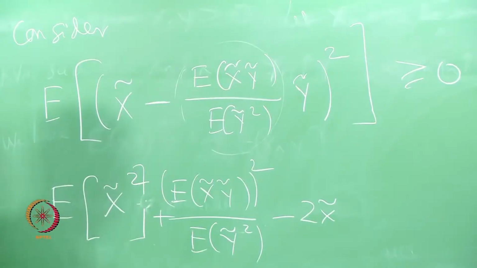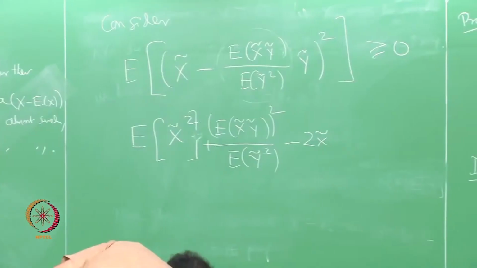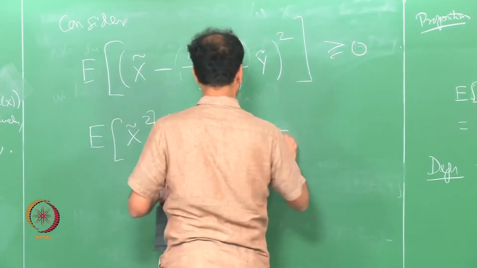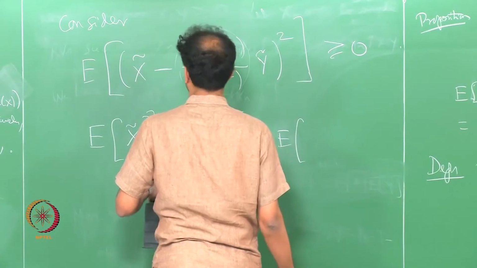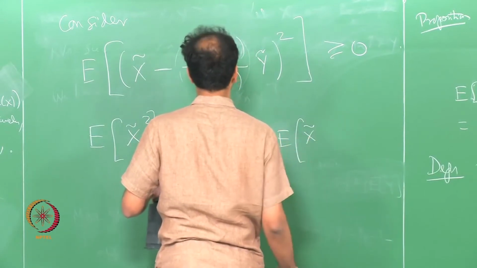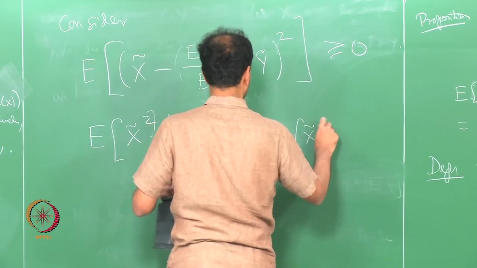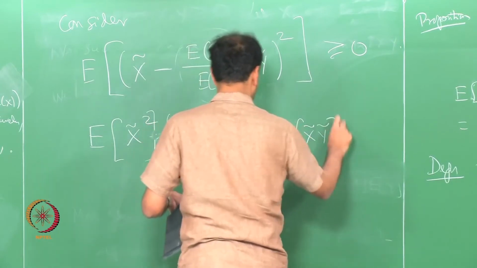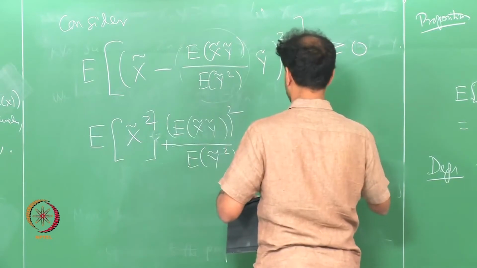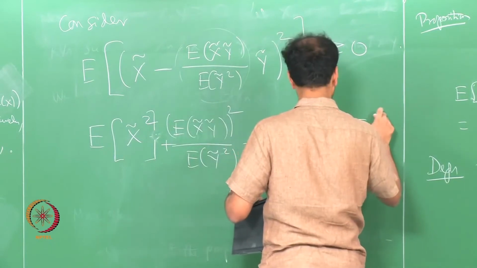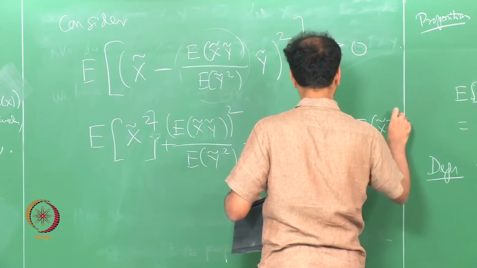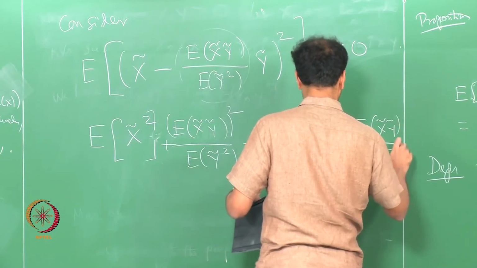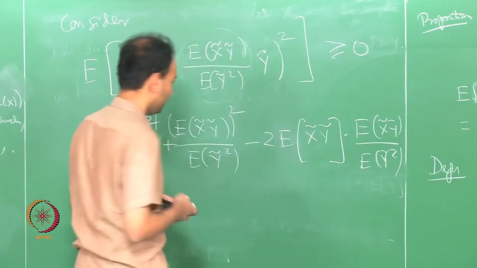Then I will put an expectation here, minus 2 expectation of x tilde y tilde, that much times expectation of x tilde y tilde over expectation of y tilde squared.